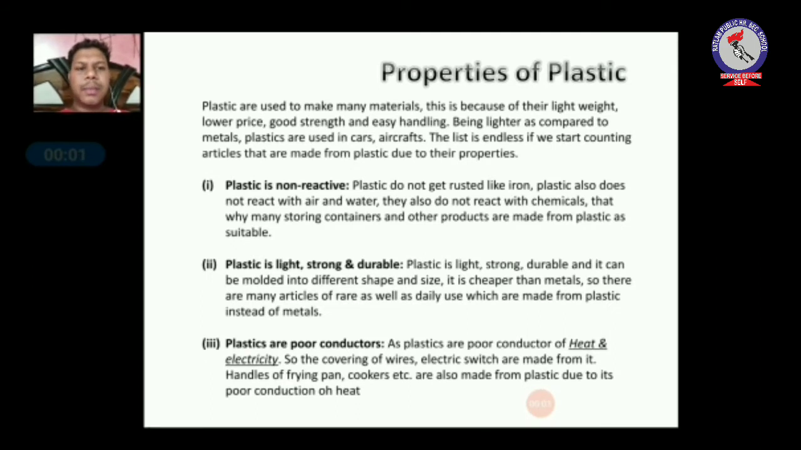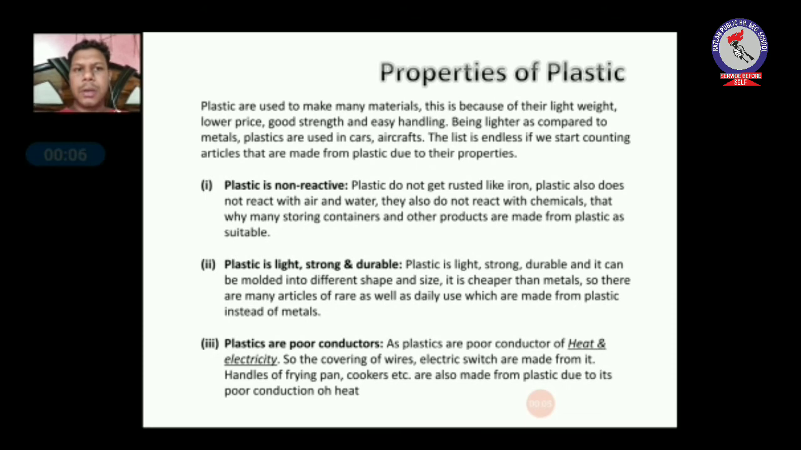Children, now you will see why plastic is used everywhere. It is used because of its properties. Plastics are used to make many materials because of their light weight. It is low in price, has good strength, and is very easy to handle. Being lighter compared to metals, plastics are generally used in making cars, aircraft and many other materials. If we count how many products are made from plastic, the list will be endless.